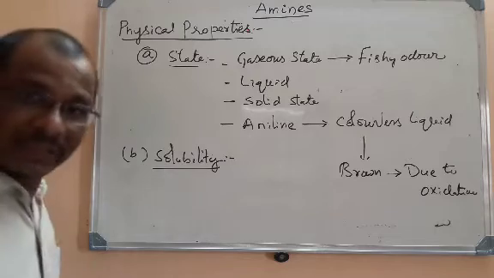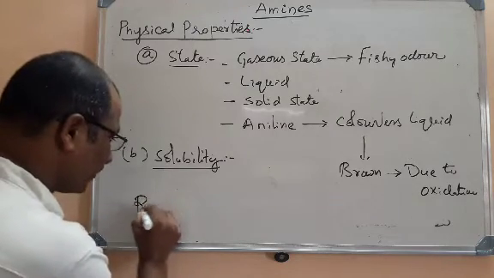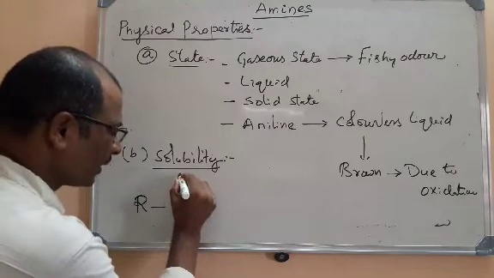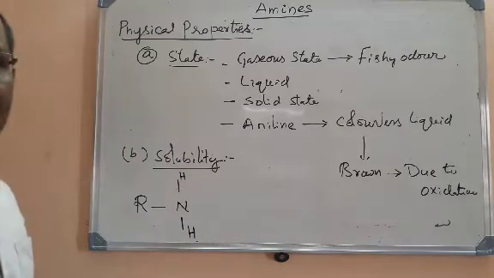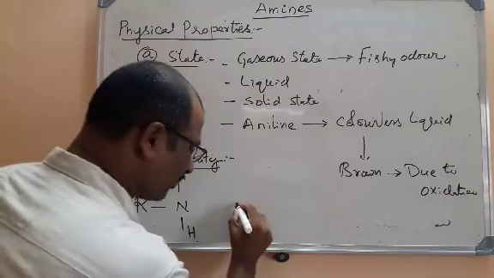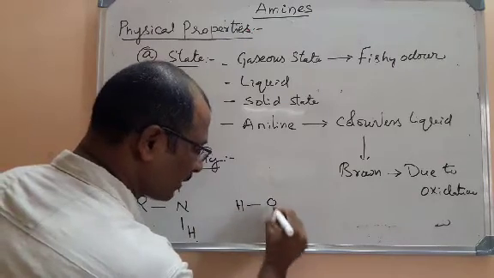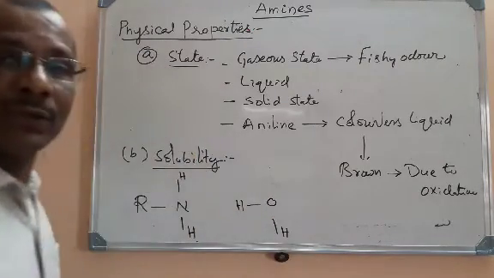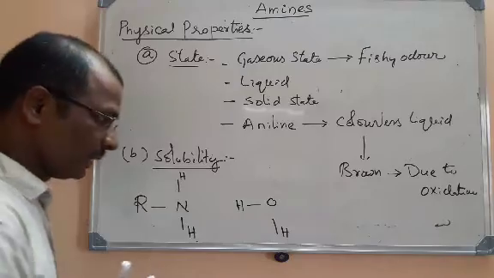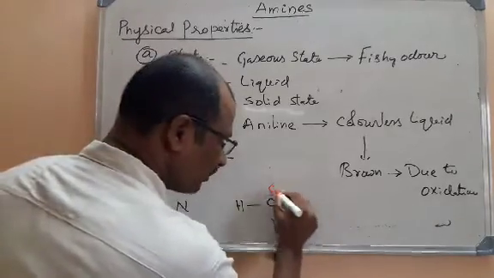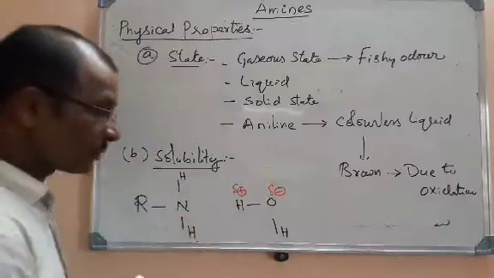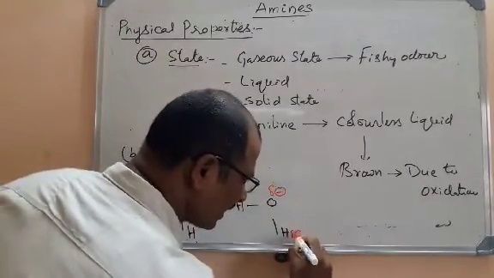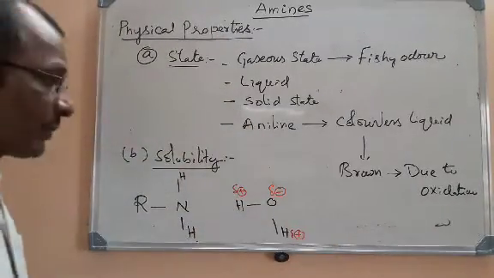Here, if you take amines, for example I am taking a primary amine RNH2, and I am taking a water molecule, the formula of water is H2O. You know that in water, oxygen is more electronegative, so it will acquire a slight negative charge and hydrogen will get a slight positive charge.